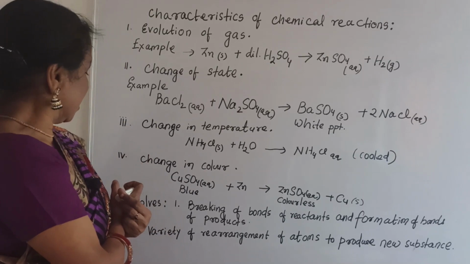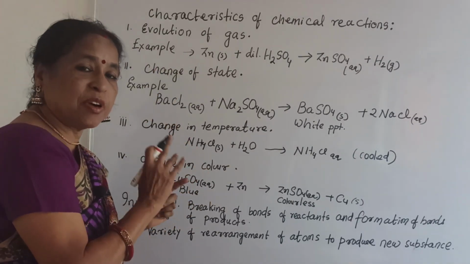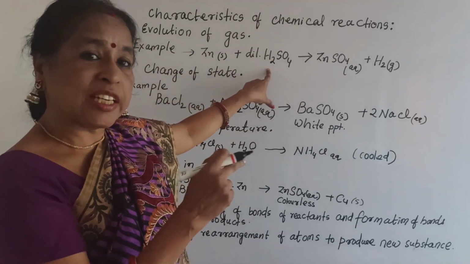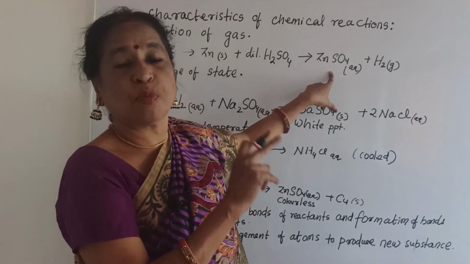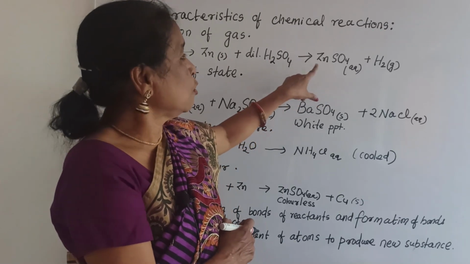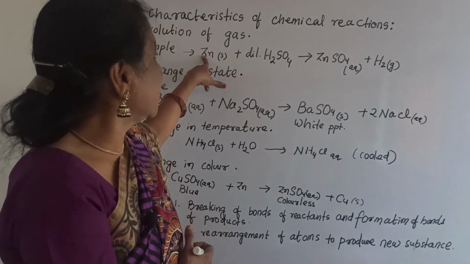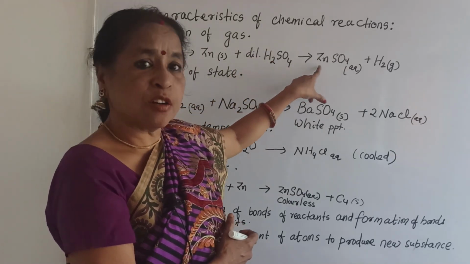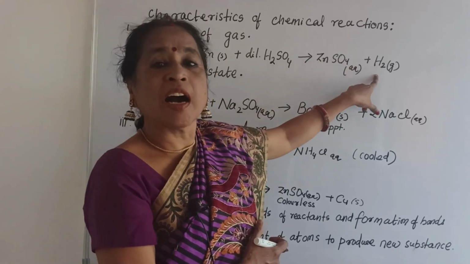Now you can say a variety of rearrangements of atoms takes place, but one thing you should remember, the elements present in the reactants are the only ones produced in the product by the rearrangement of atoms. There is no new element. You can see zinc, hydrogen, sulfur, oxygen. Here also you can find zinc, sulfur, oxygen and hydrogen only.